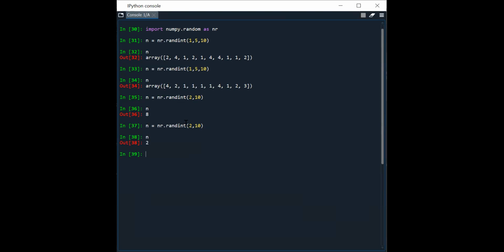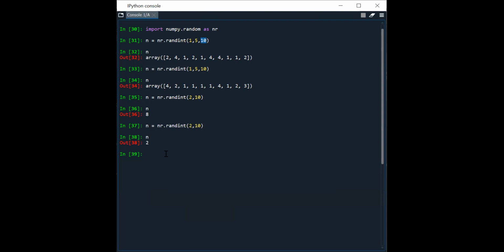So it is returning 2 comma 10. How many values is it returning? Only one value. If you don't specify the number of values required, by default it returns one value only. The point to note here is, if you are not mentioning the length of the array, by default the array length is 1.